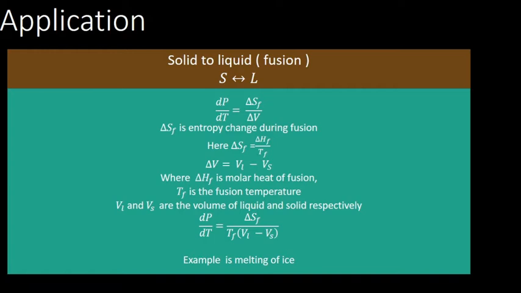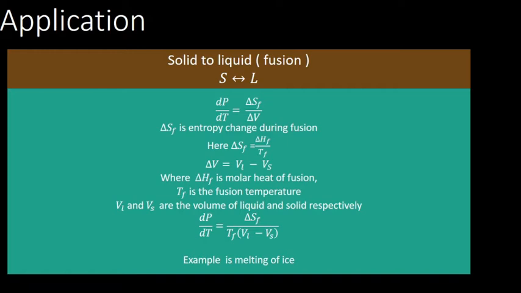For that, dP by dT, as we have already seen, is delta S divided by delta V. Here delta S we can represent as delta S_F, the entropy change during fusion, and delta S_F is equal to delta H_F by T_F. What is delta H_F? The molar heat of fusion, and T_F is the fusion temperature or melting point of ice. Now delta V is the volume of the liquid minus the volume of the solid, that is, volume of water minus volume of ice, where V_L and V_S are the volumes of liquid and solid respectively.